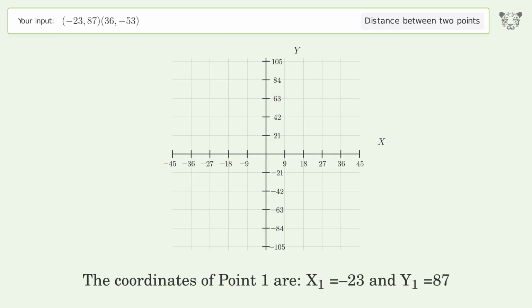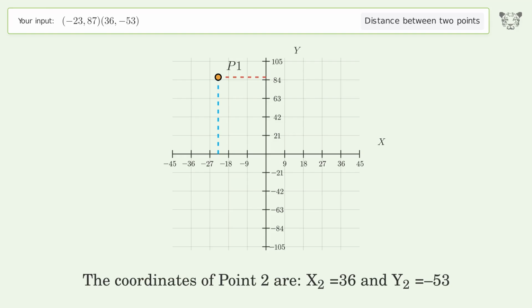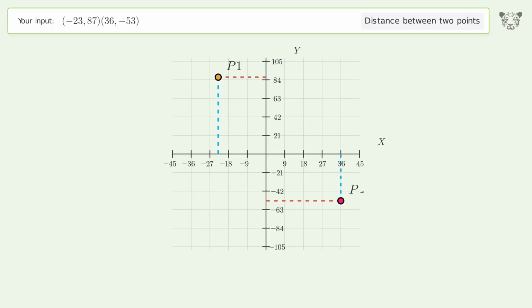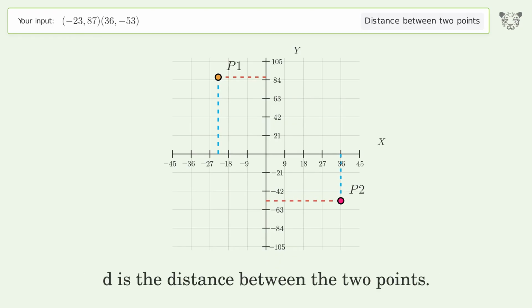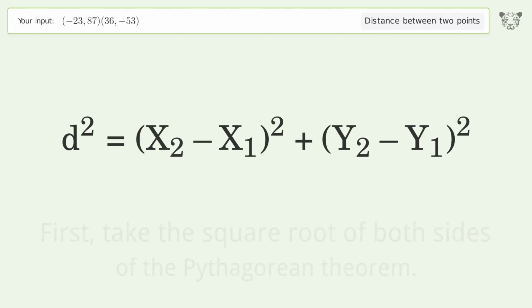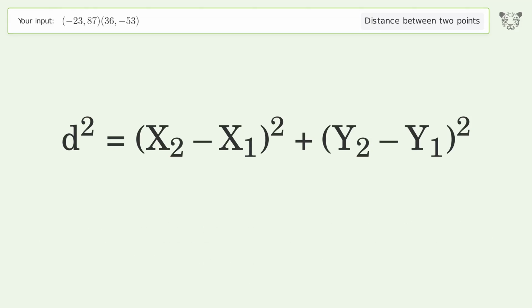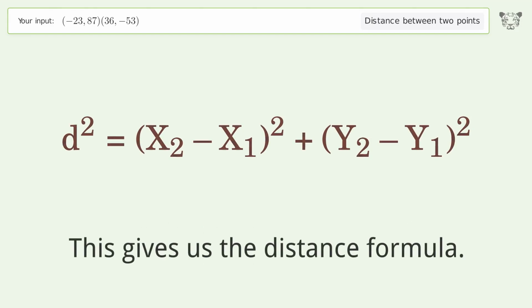The coordinates of point 1 are x1 equals -23 and y1 equals 87. The coordinates of point 2 are x2 equals 36 and y2 equals -53. D is the distance between the 2 points. First, take the square root of both sides of the Pythagorean theorem. This gives us the distance formula.